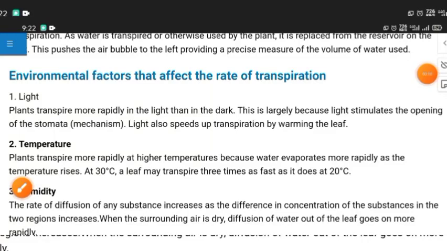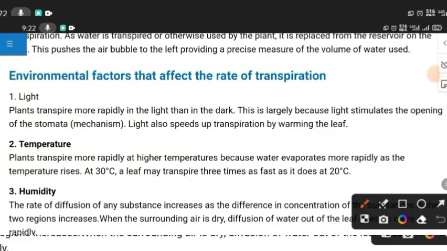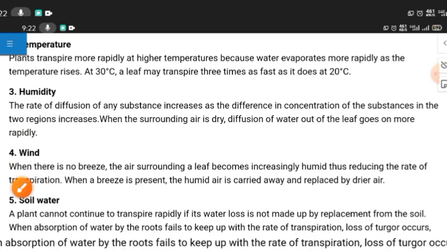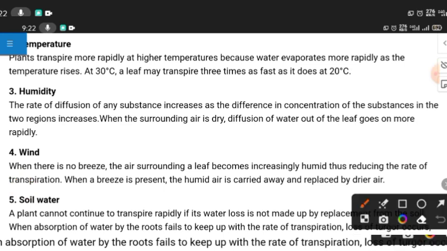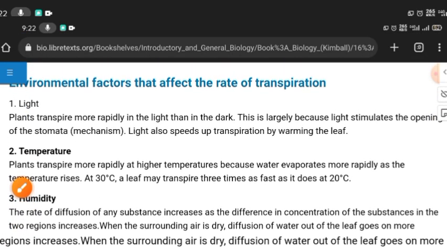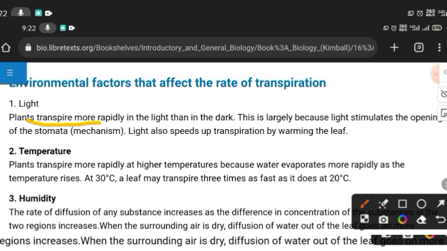Factors affecting the rate of transpiration. There are different factors such as light, temperature, humidity, wind, and soil water. First is light. Plants transpire more rapidly in the light than in the dark. It is largely because the light stimulates the opening of stomata. Light also speeds up transpiration by warming the leaf.